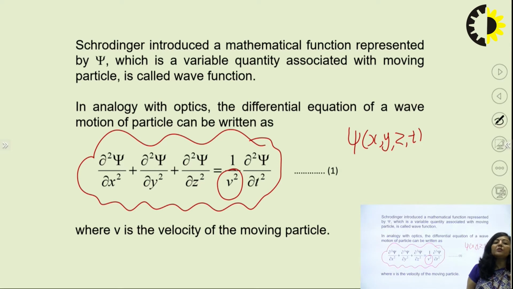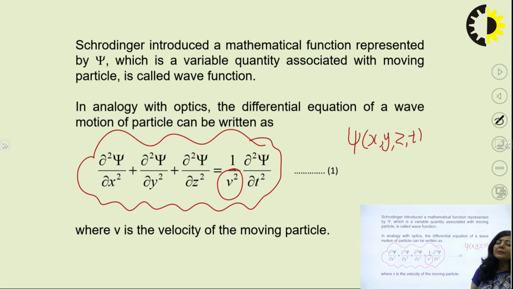But later on it was observed that instead of a single matter wave, there is a wave packet associated with a moving microscopic particle, and that wave packet travels with the same speed as the speed of particle. That is the reason you have 1 upon v square here, right? So you have this general Schrodinger equation. Now our job is to write this equation in time independent form as well as time dependent form.